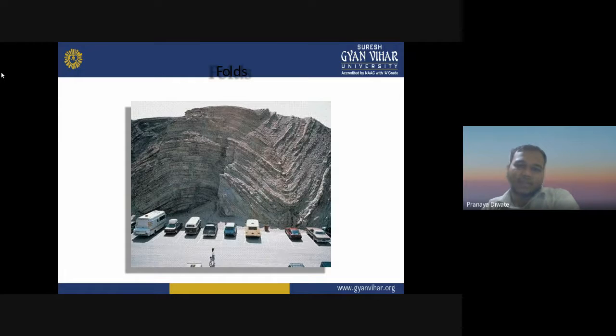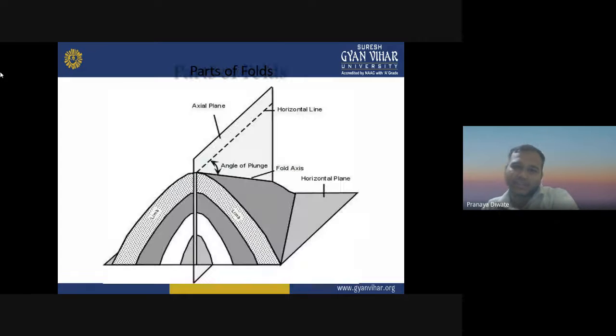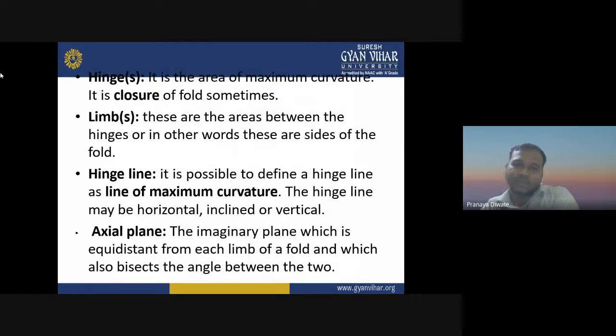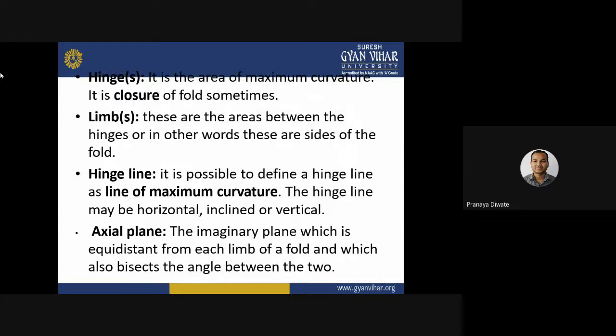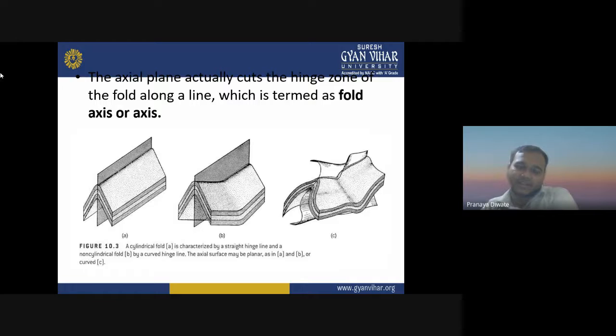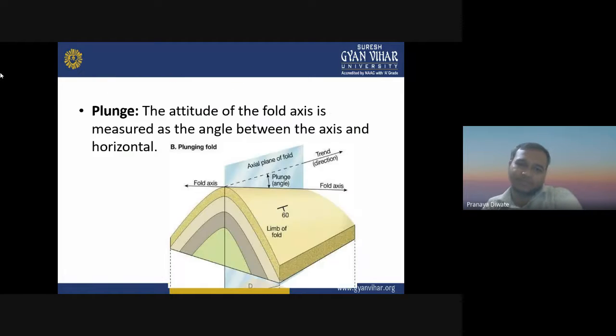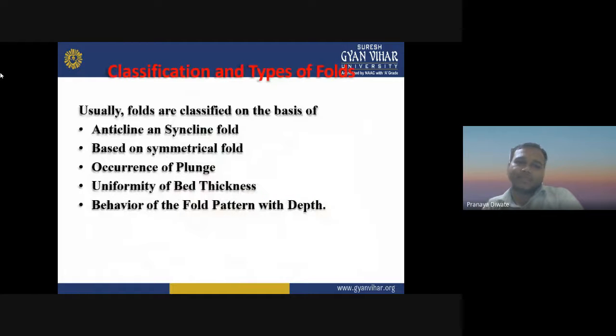Then we have a fold. A fold-like structure has a limb, hinge line, and axial plane. These are different kinds of structures we see on different folded mountains. The classification is on the basis of anticline and syncline folds, symmetrical folds, and occurrences of plunges. Then there is the unconformity, bed thicknesses, and behavior of the fold pattern.